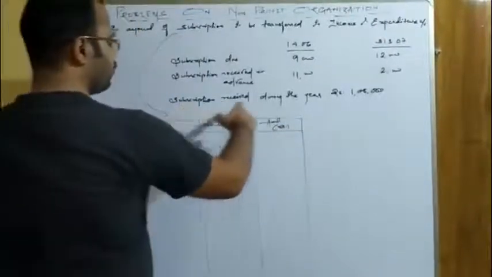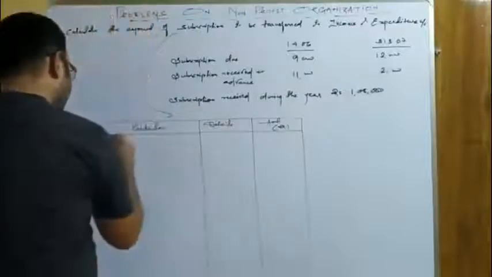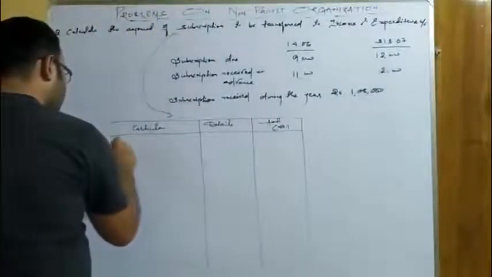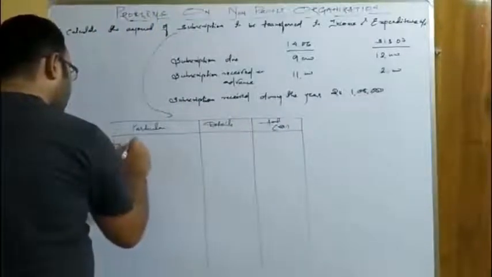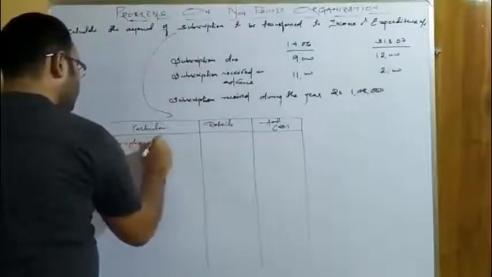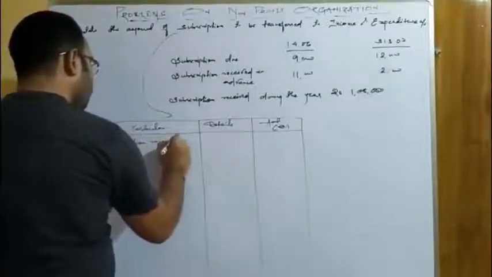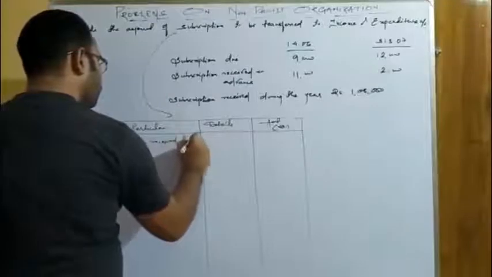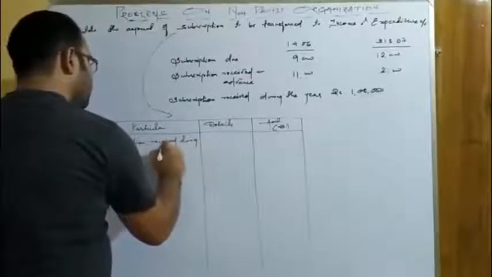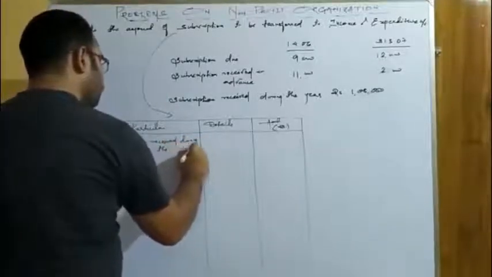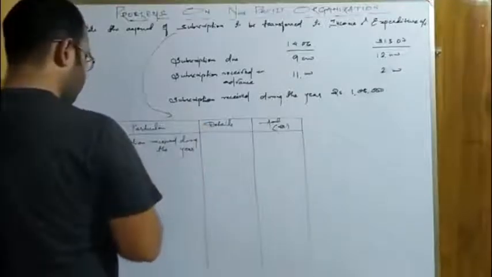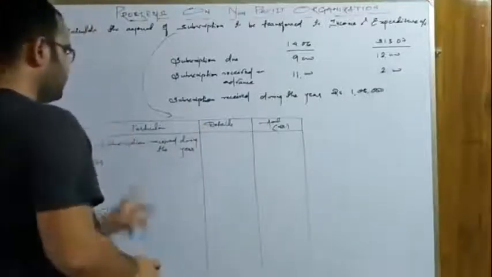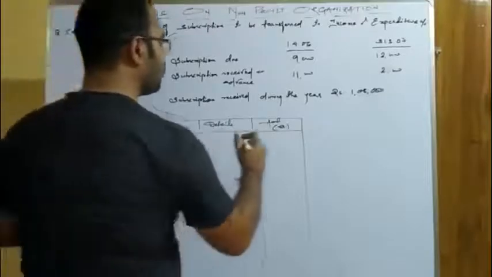So first of all, we have to write how much subscription is received. Subscription received during the year, you have to write in the amount column itself.